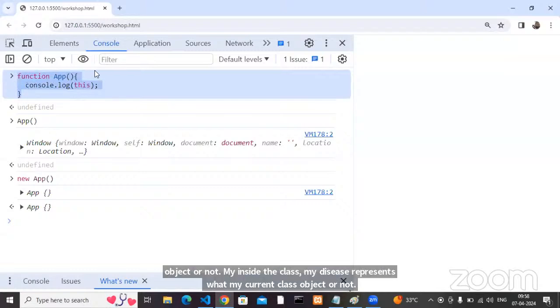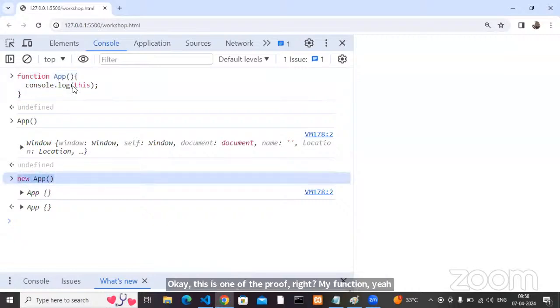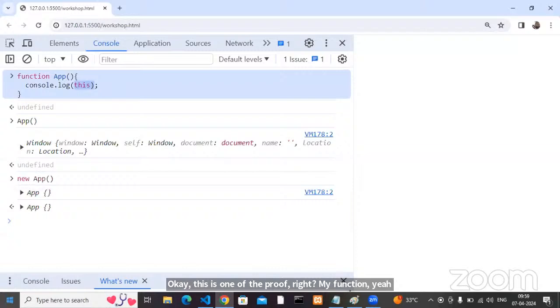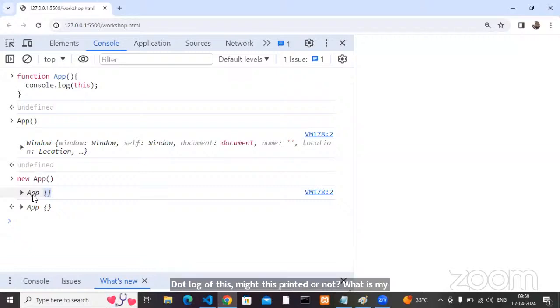In my function App, I just printed this. Whenever I create an object, see my console.log of this, my this is printed or not? What is my this? App, that object or not? App is a class. Which class object is this? My App class object or not? Yes or no? So my this is the current class object.